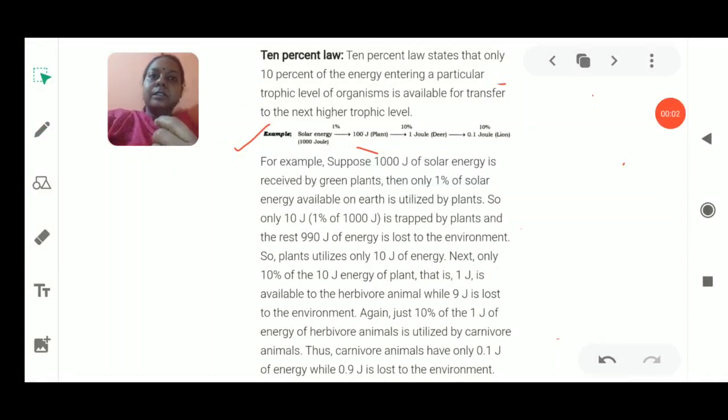So children, that was about the 10% law, which tells us that if we have food chains, then only a very small percentage of energy is being transferred from one trophic level to another trophic level, and that is only 10%. The plants absorb only 1%, and from that 1% also only 10% of energy is transferred from one trophic level to another. Now this 10% law is very easy to understand.